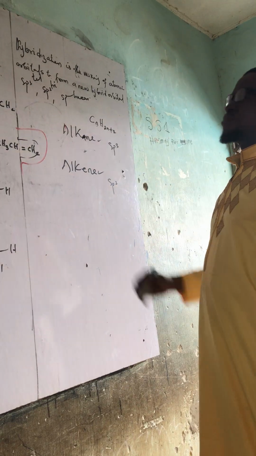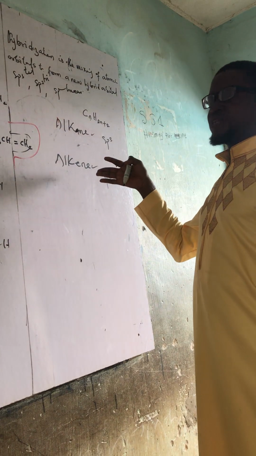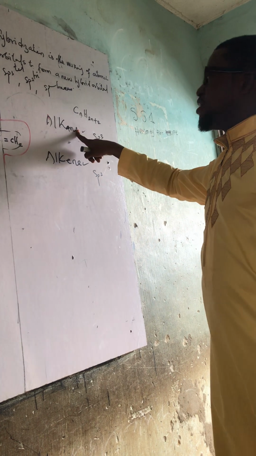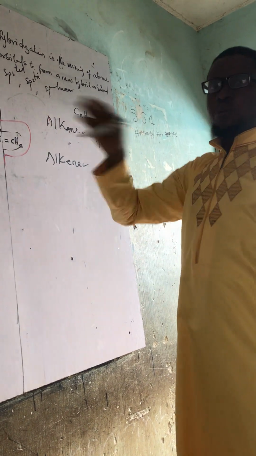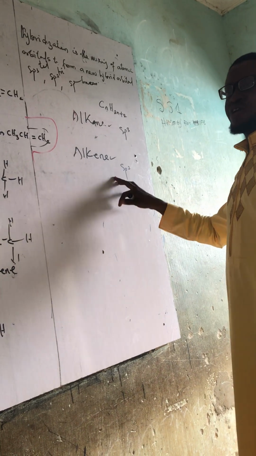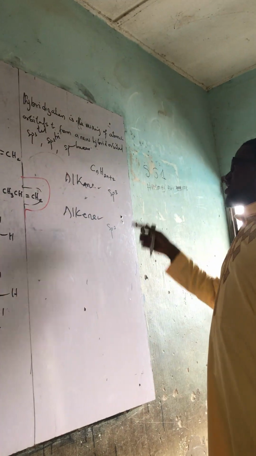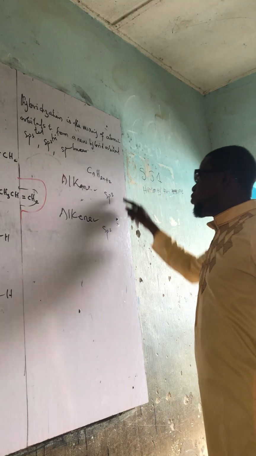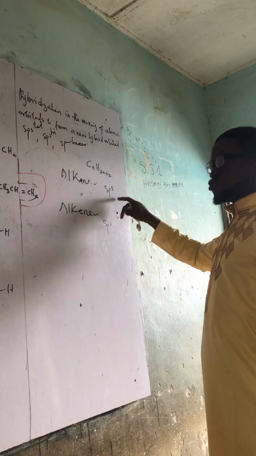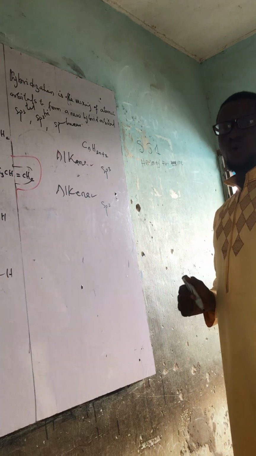Alkane has a single bond, alkene has a double bond. What do I mean by this double bond? You will see by the time I draw one of the structures. Alkane is saturated because all the hydrogen is complete around the C. In alkene some of the hydrogen is missing, so it is not complete, and that's why it is unsaturated. The hybrid orbital in hybridization is sp3 for alkane, while for alkene it is sp2. The angle here is 109, and the structure name is tetrahedral, while this one is called trigonal. So we continue from the next class.